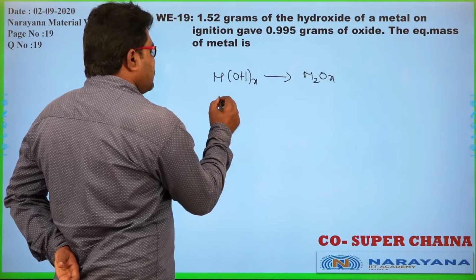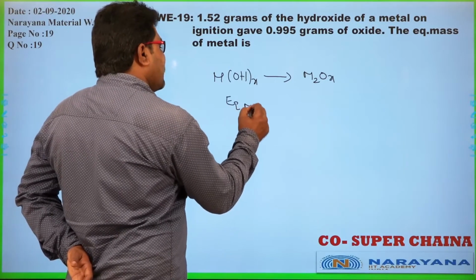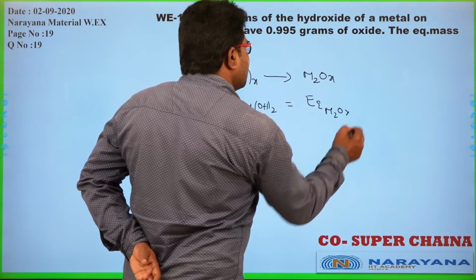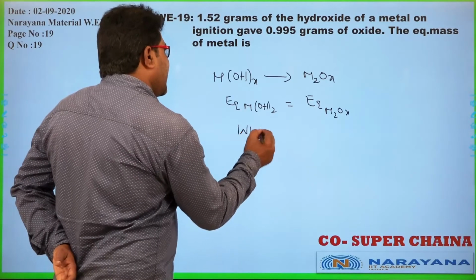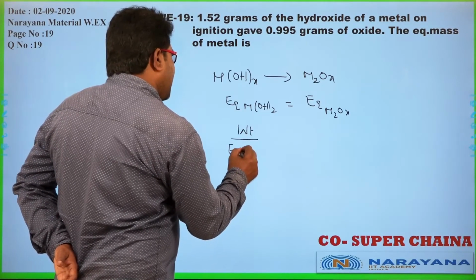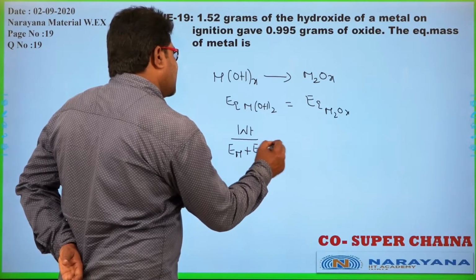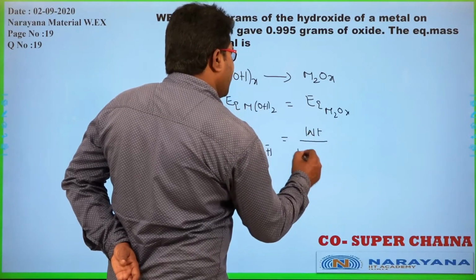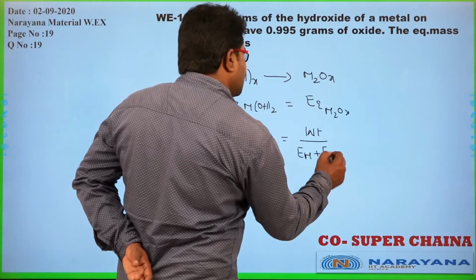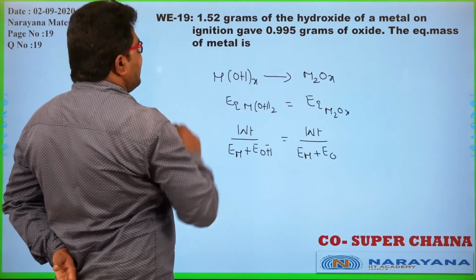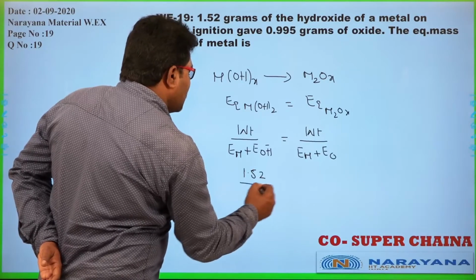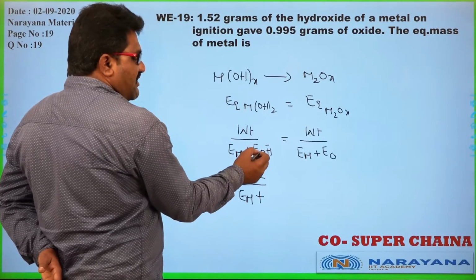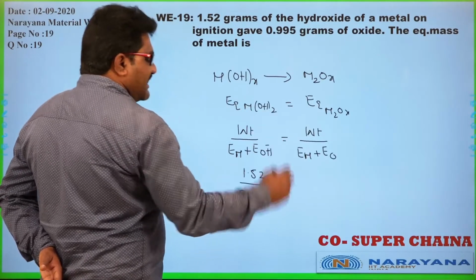So, in a reaction according to law of chemical equivalence, equivalence of metal hydroxide should be equal to equivalence of metal oxide. So, how can we find the equivalence? Weight by equivalent weight of metal plus equivalent weight of OH minus is equal to weight by equivalent weight of metal plus equivalent weight of oxygen. What is the weight of metal hydroxide he has taken? 1.52. We don't know the equivalent weight of the metal, plus equivalent weight of OH minus: valency 1, oxygen 16 plus 1, it is 17 by 1.